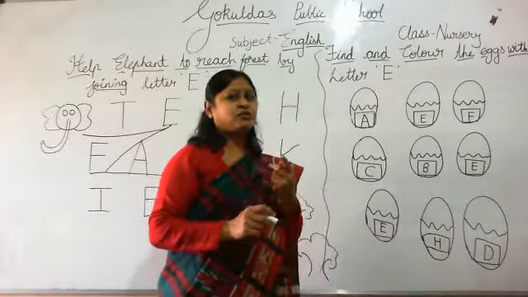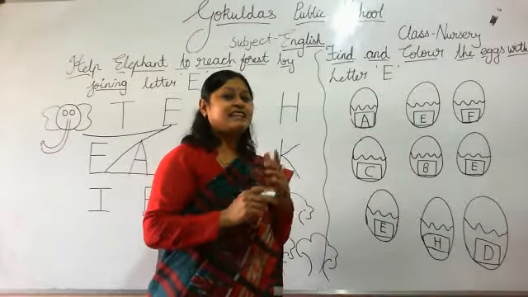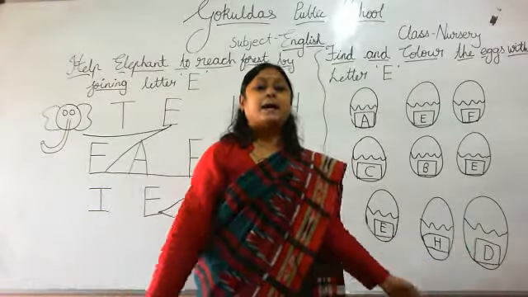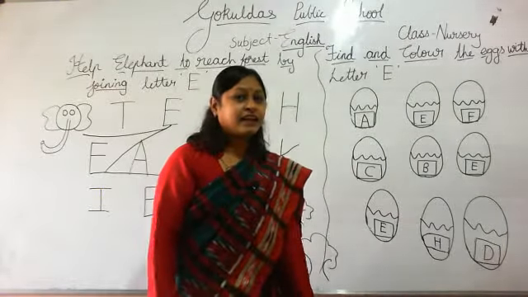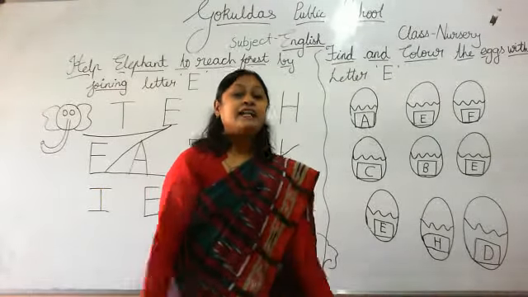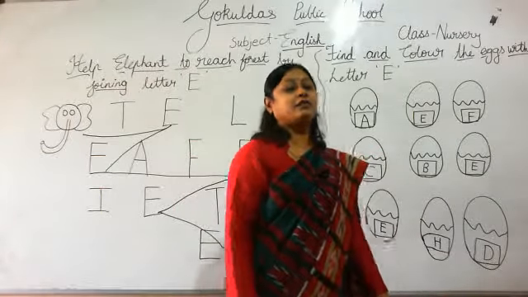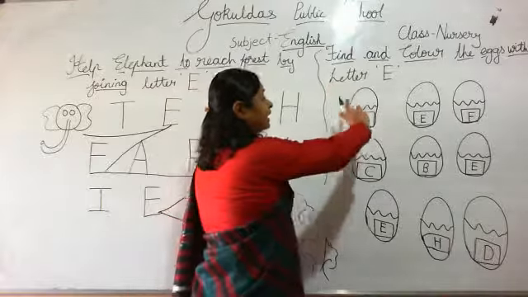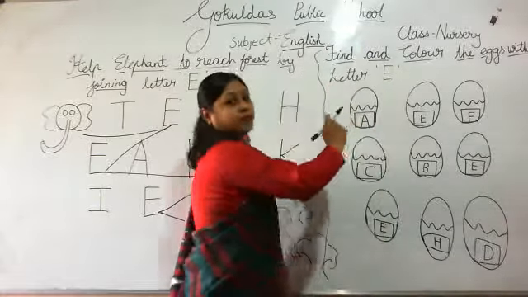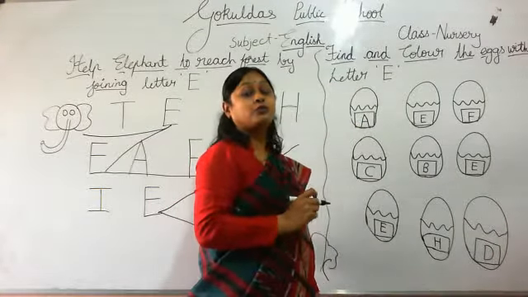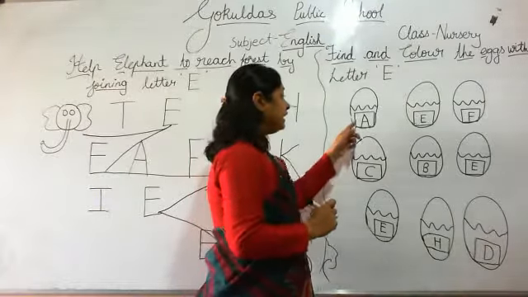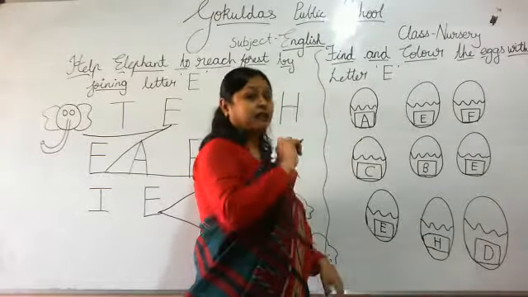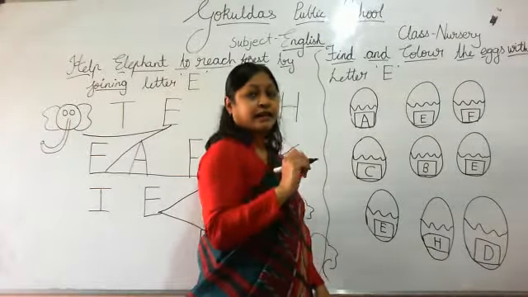Okay. So are you ready? Say loudly. Yes ma'am. Very good. So all of you look at the board. Find and color the eggs with letter E. What we have to do? We have to find letter E in the egg and we have to color the egg.